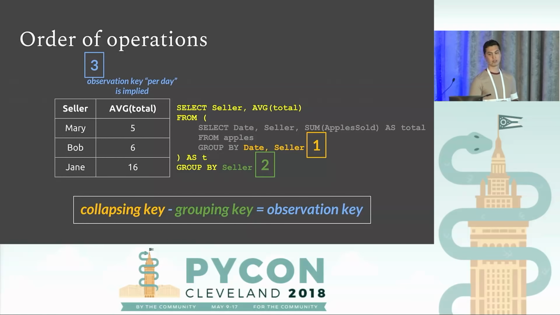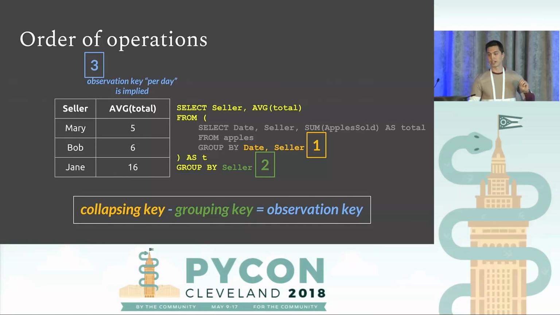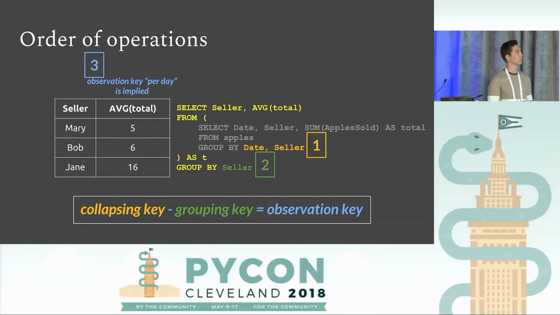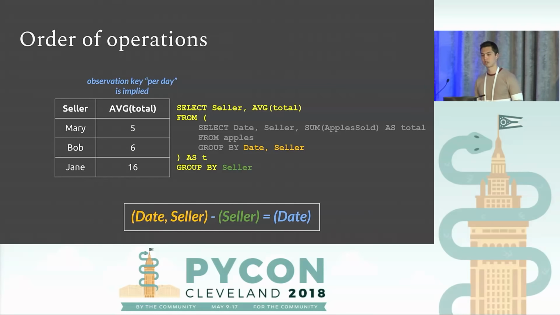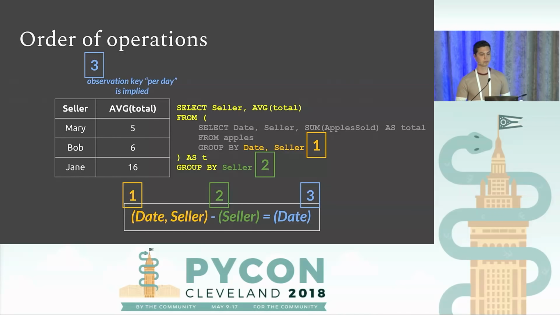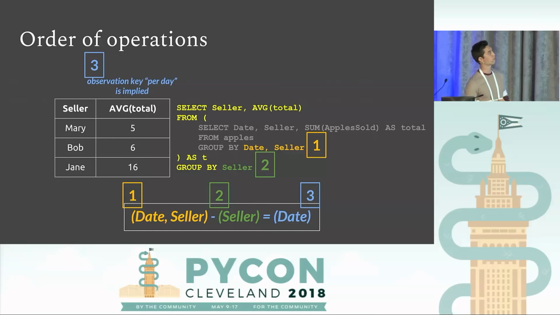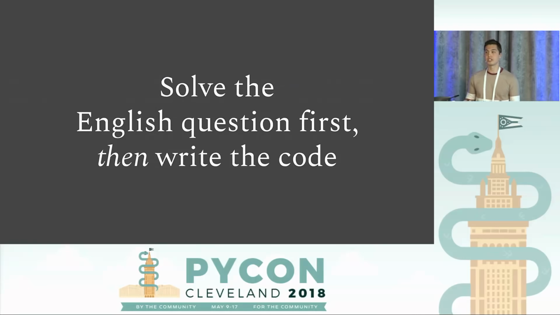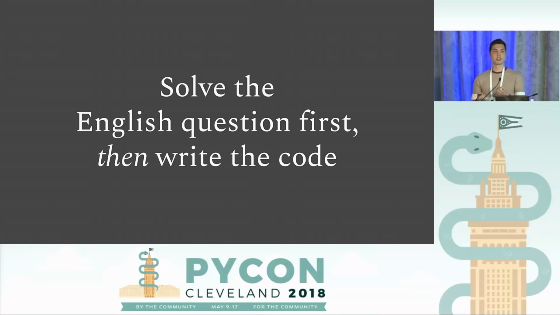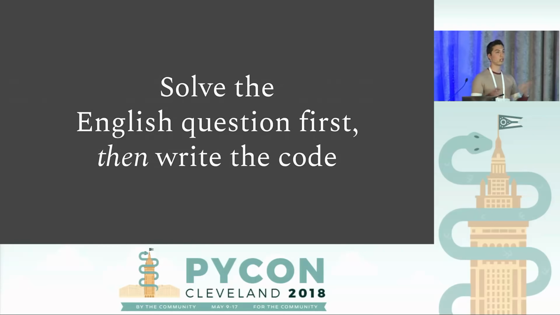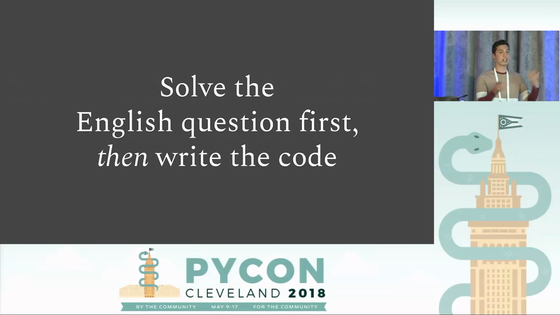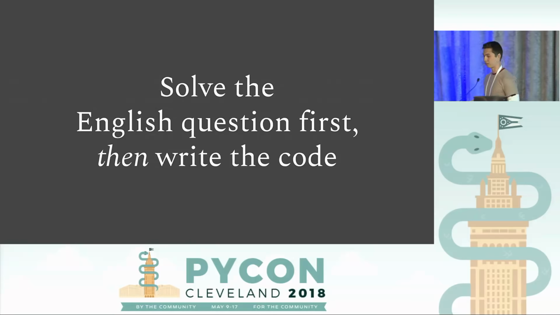And again, this part I never even write. The observation key is simply the difference between the collapsing key and the grouping key. Date seller minus seller equals date, right? And that part I don't write. So one takeaway, probably true for all software, is that we always have to figure out what we're doing, what's the question we're solving, why are we doing it, before we actually write any code. That was probably one thing that jumped out when I first jumped into the code initially, which is that I didn't really think about the problem, right? That could be problematic.